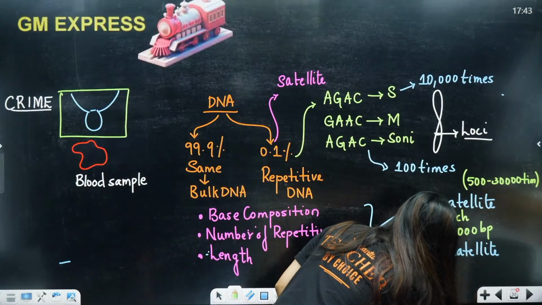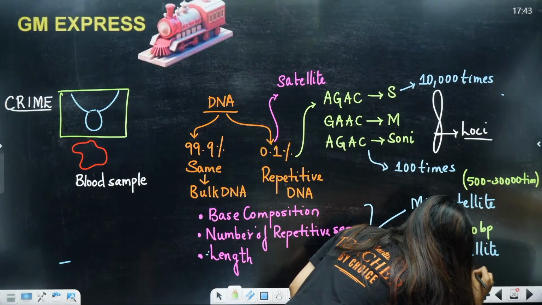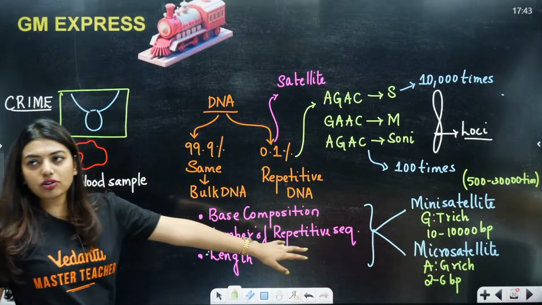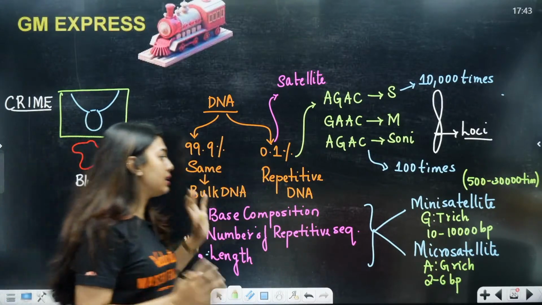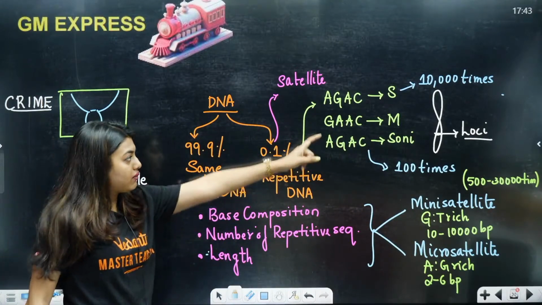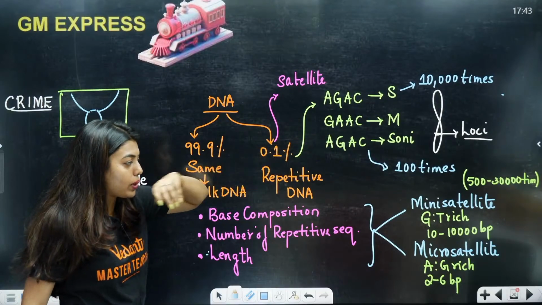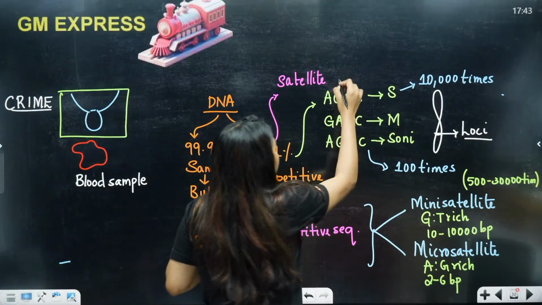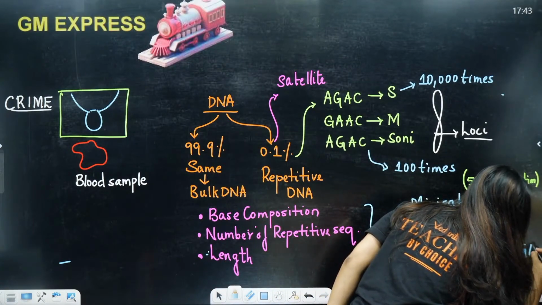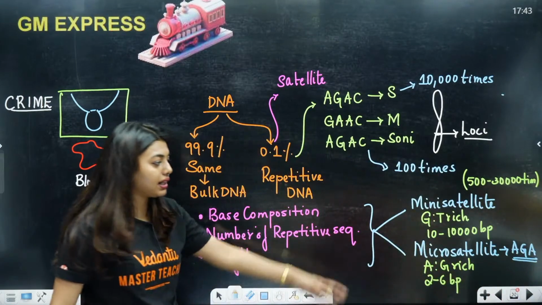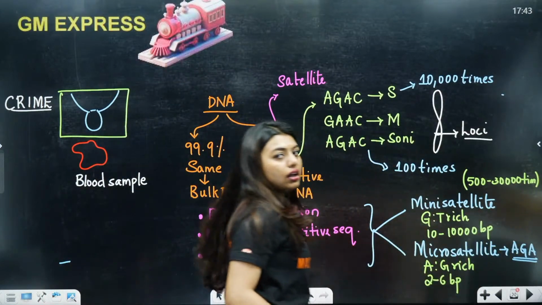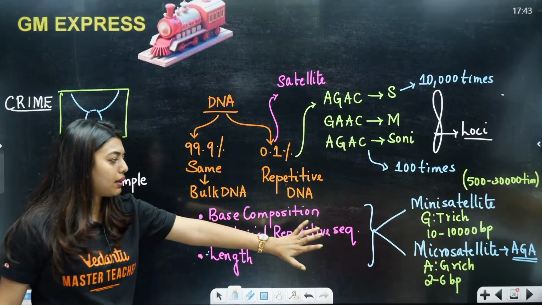Microsatellite region is an AT rich region, 2 to 6 base pairs. This is your microsatellite region. Now, understand that for every person, as I spoke in the case of Sukanya, Madhumita and Sony, if it is a microsatellite, it could be like this, an AGA region. This repetitive sequence will repeat around 100 to 10,000 times. Here, let's say this is a different sequence that is longer. All this you don't worry about, just understand microsatellite and mini satellite regions.